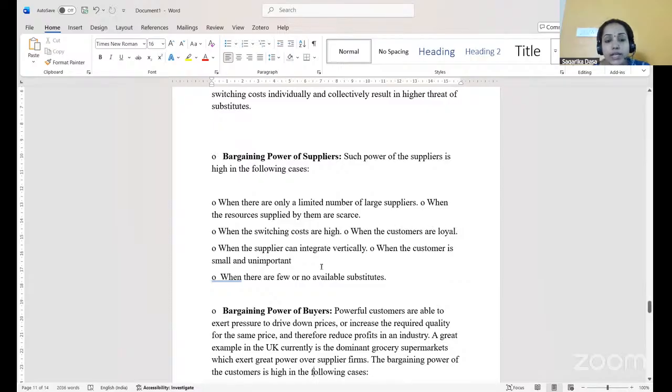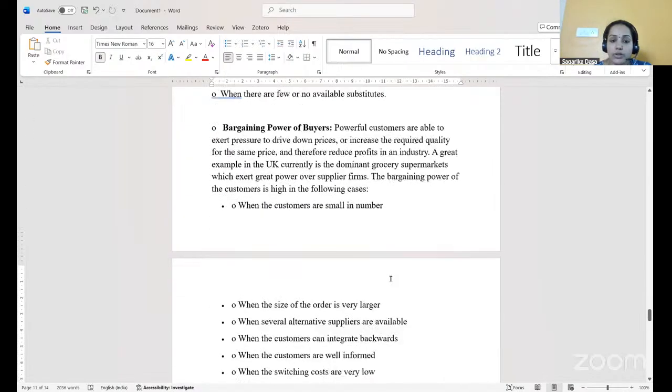Also when the supplier can integrate vertically, when the customer is small and unimportant, and when there are few or no available substitutes, obviously the suppliers will go with the bargaining. So bargaining power of the supplier is another force of Michael Porter's.